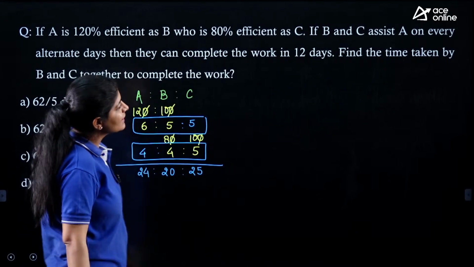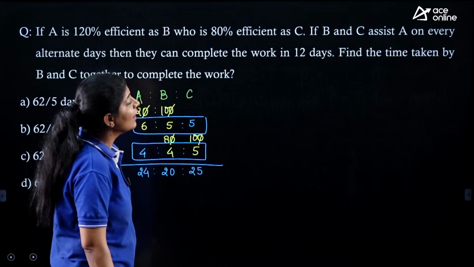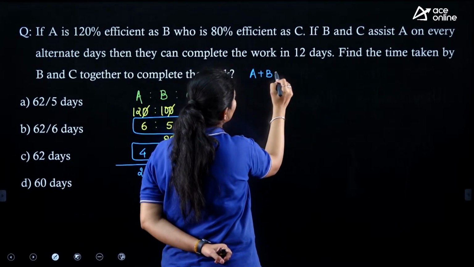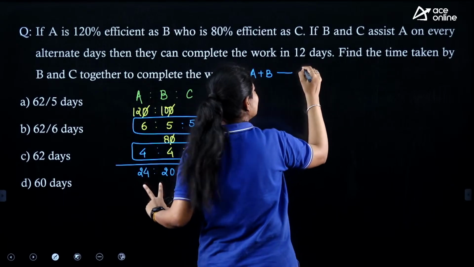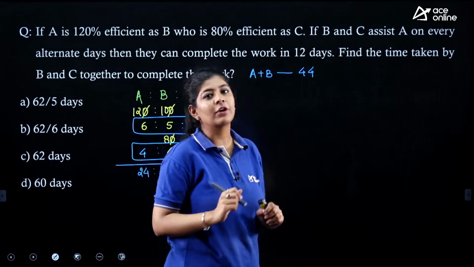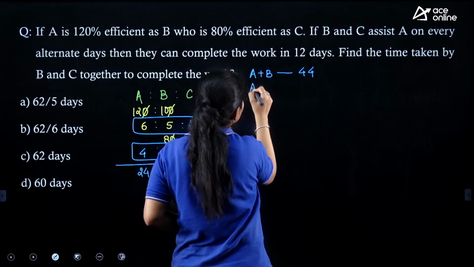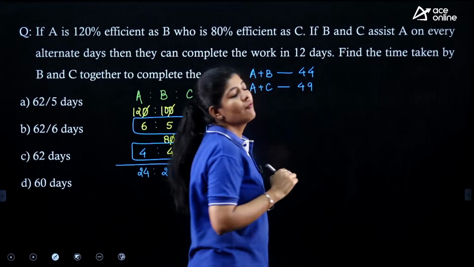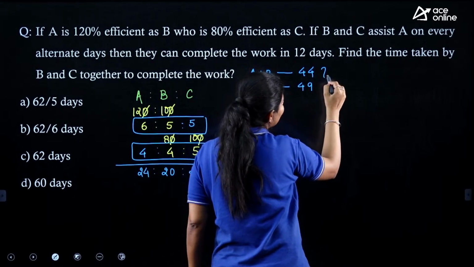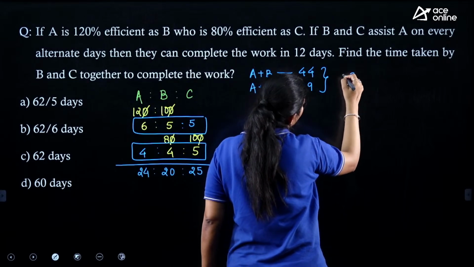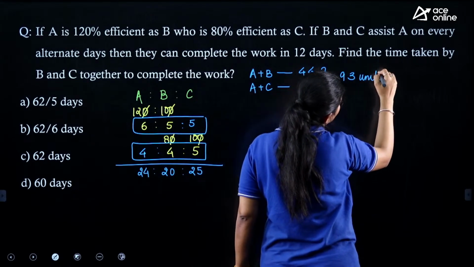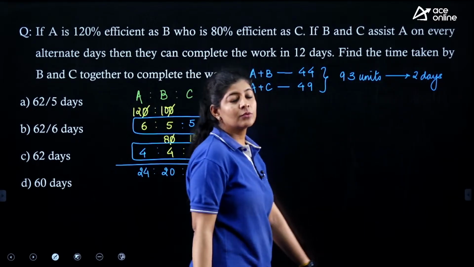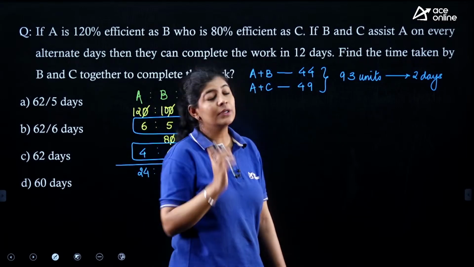Now the question is saying that B and C assist A on every alternate day. So on the first day A and B are working together. If both of them are working together, they can complete a total of 44 units of work. On the next day, A and C are working together, and they can complete a total work of 49 units. That means in combined format, they can complete a total of 93 units of work in 2 days, right?